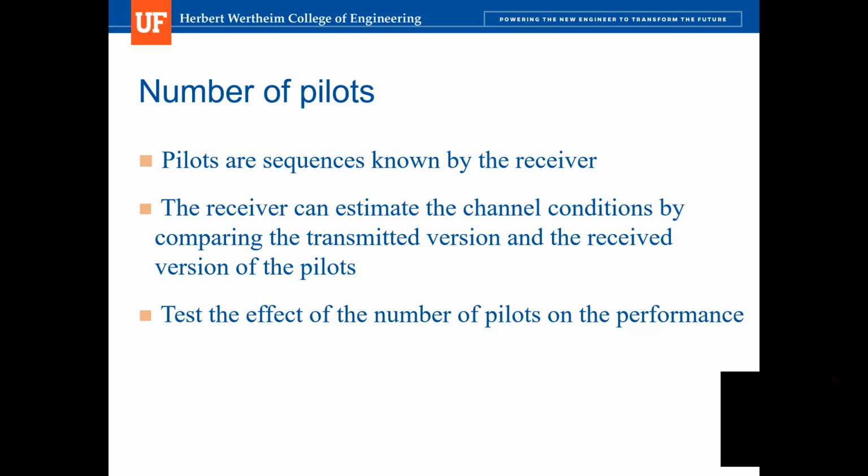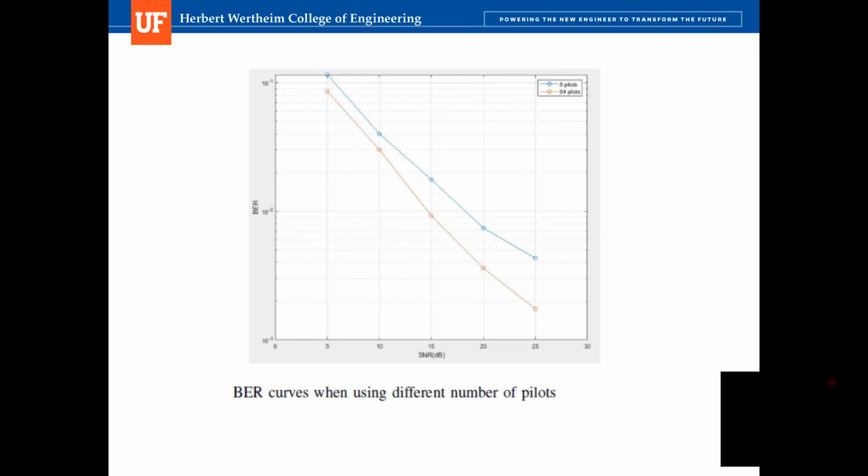So selecting the right number of pilots is actually very tricky. So we want to test the optimal number of pilots in this experiment. And this is our experiment result. We can see that when we use 64 pilots, we can achieve a lower BER than using 8 pilots. The reason is that when we use more pilots, we can have more information about the channel state information, so that we can recover our transmitted signal more accurately.